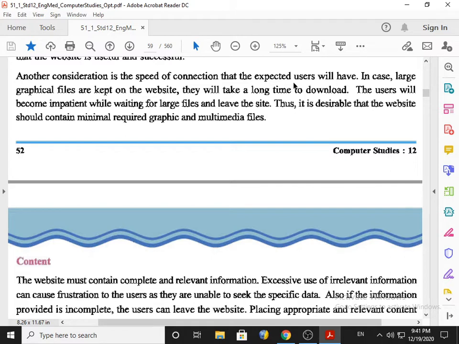So the user will become impatient while waiting for the large files, and then leave the website because the user feels that the site is not working properly. Thus it is desirable that the website should contain minimal required graphics and multimedia files.